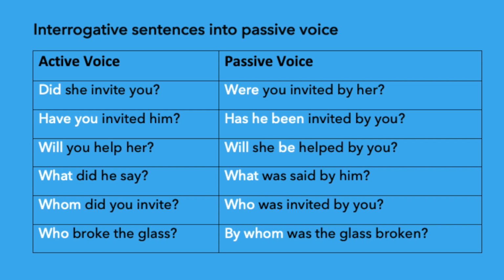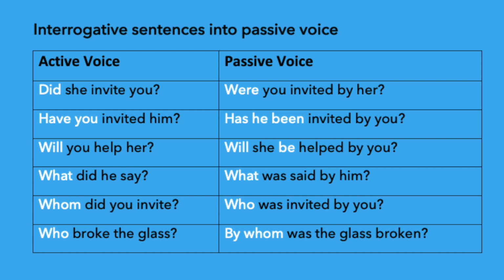She becomes her. The verbs do, does or did don't appear in the passive voice. The verbs has, have, had, will, shall, can, may, etc. do not change their position at the beginning when the active voice changes to the passive voice. For example, have you invited him?